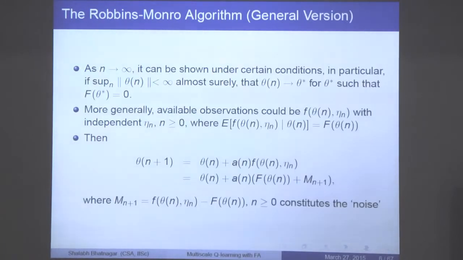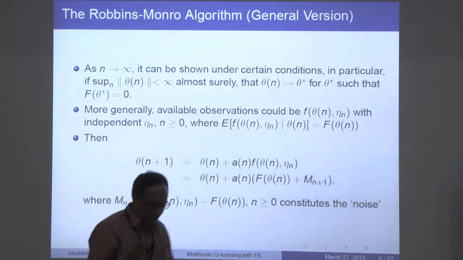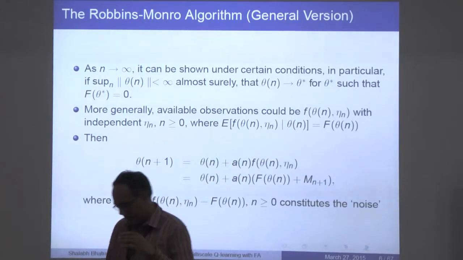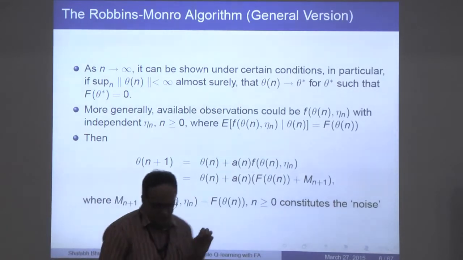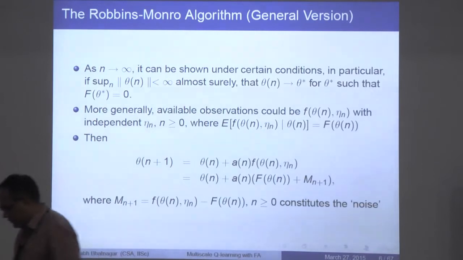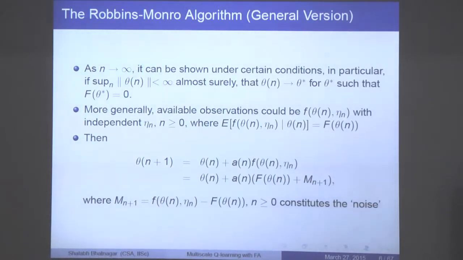And over the years, this has been expanded. What they started out with was that the noise is IID, and essentially in the asymptotic limit you can get rid of the noise. Moreover, their result was in the mean square sense. So they showed that theta n will converge to theta star in the mean square sense. But over these previous decades, this algorithm has been significantly expanded.